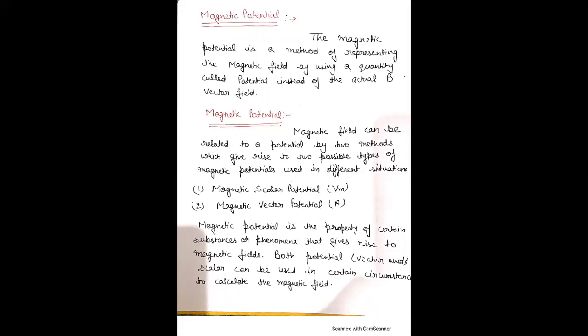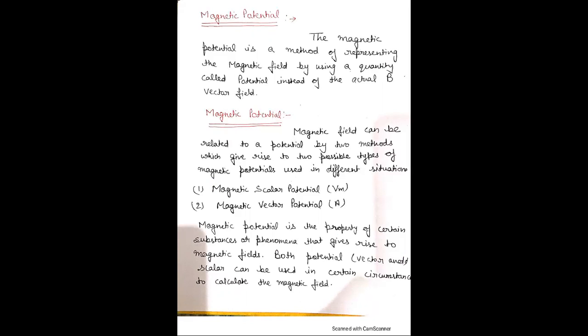The representation of a vector field like electric field and magnetic field by their potential is a simple and convenient method. Magnetic field can be related to a potential by two methods, which give rise to two possible types of magnetic potential. First is magnetic scalar potential Vm and the second is magnetic vector potential A.